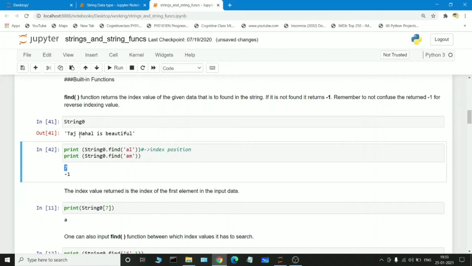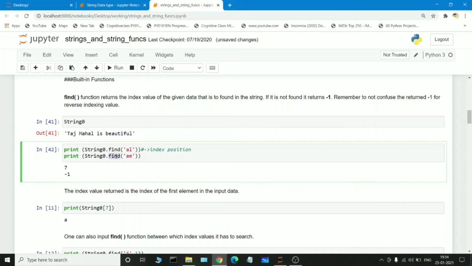What is the seventh index value? 0, 1, 2, this gap will be 3, M will be 4, A will be 5, H will be 6. See, here the AL is there, and what is the starting index value of A? It is 7. So it is giving 7. AL is holding the position of 7.